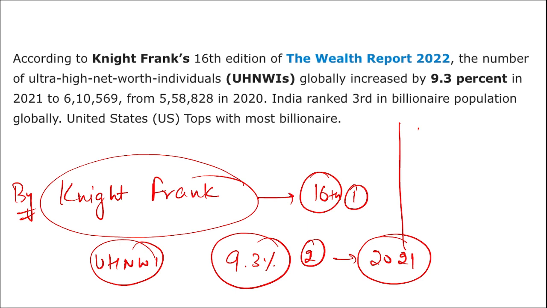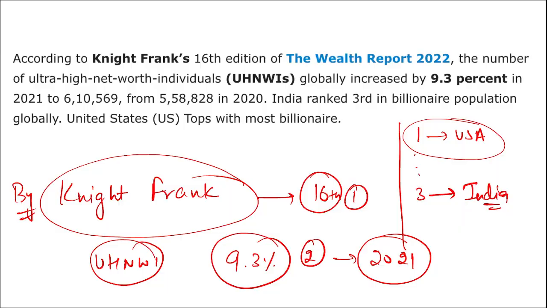Then a list was released which stated which is the country with the maximum number of billionaire population. It was topped by the United States of America, and the rank of India was third in this. India is in third place with the maximum number of billionaire population globally, and it was topped by the United States of America.